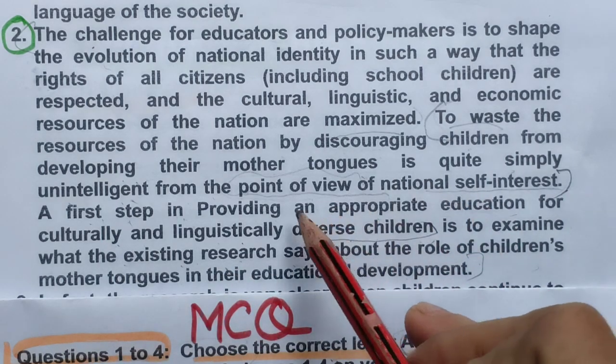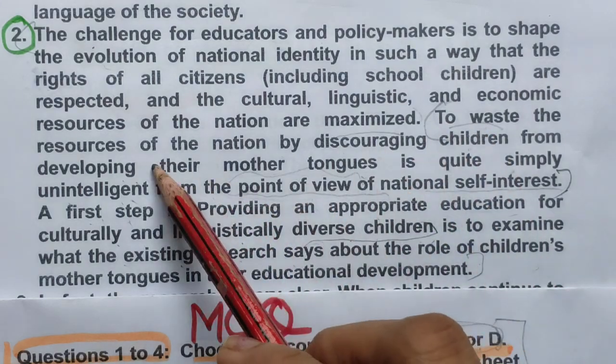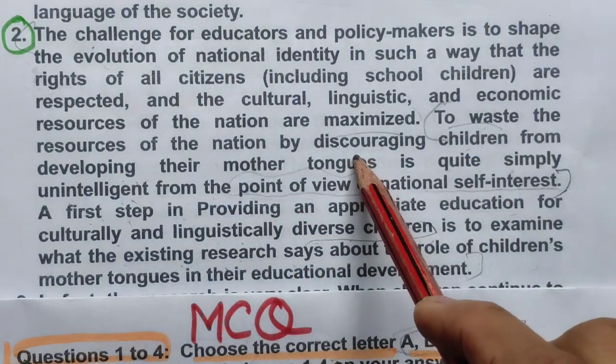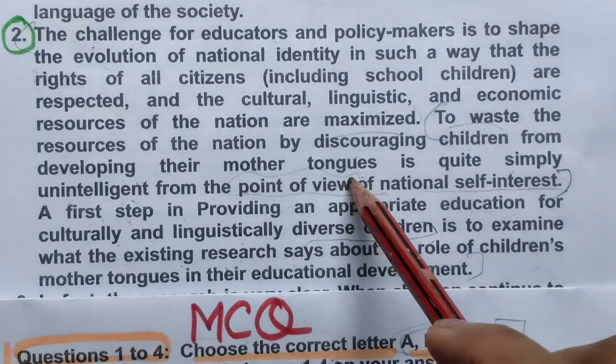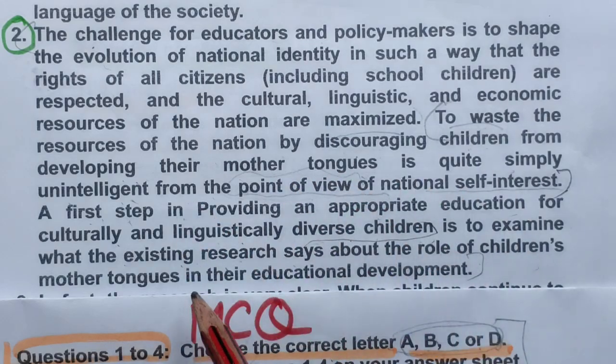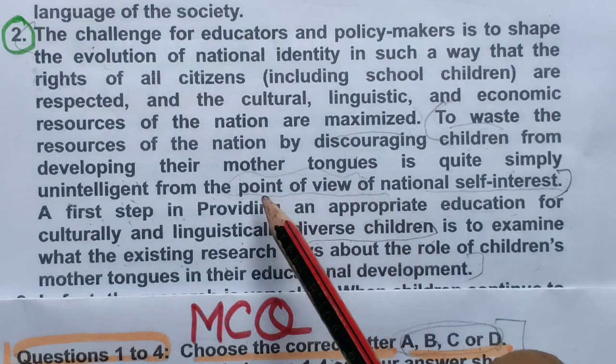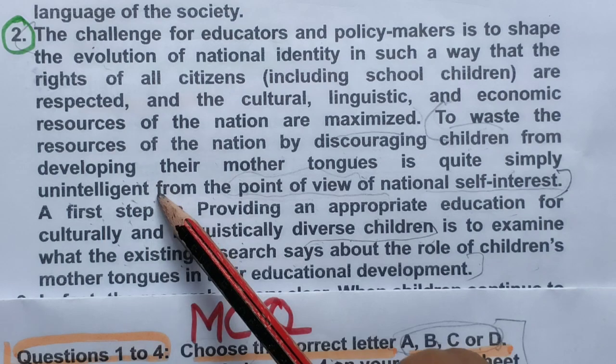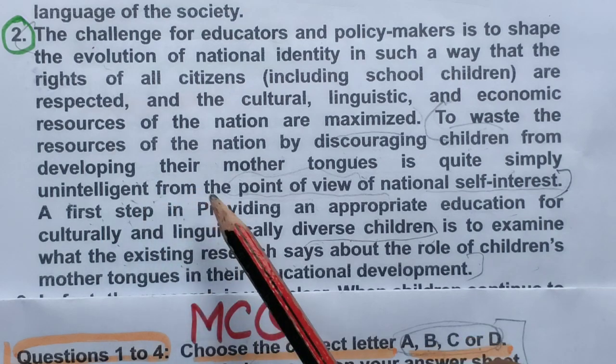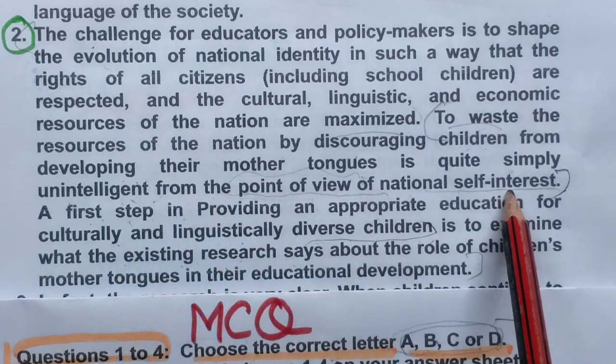Okay, so the point here is saying to waste resources of the nation by discouraging children from developing their mother tongues is quite simply unintelligent. Unintelligent means not supporting or not good from the point of view of national self-interest.